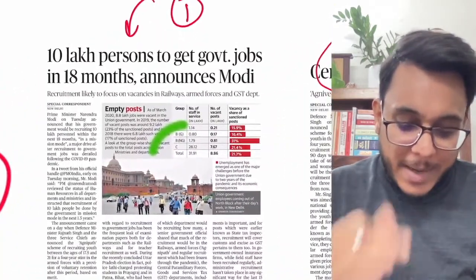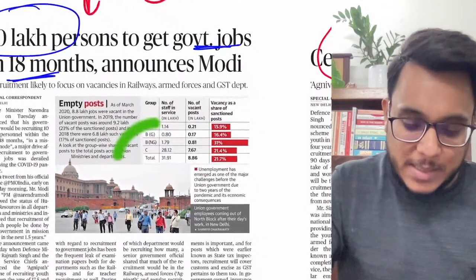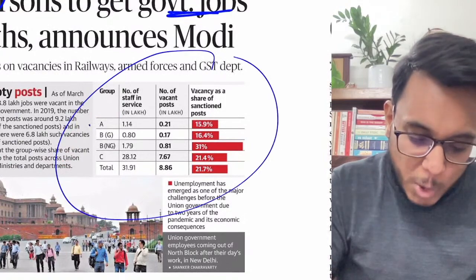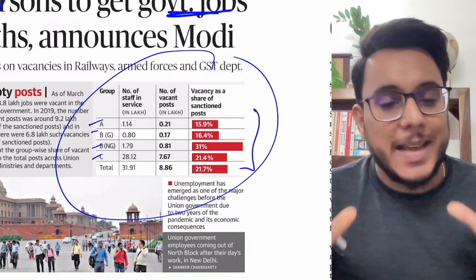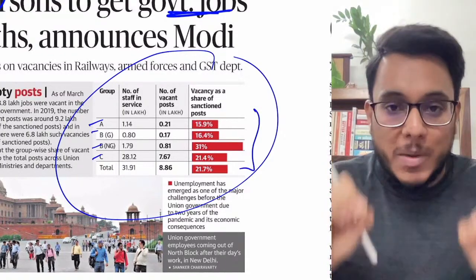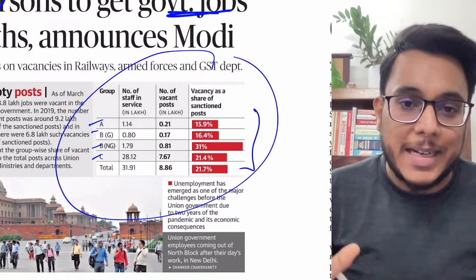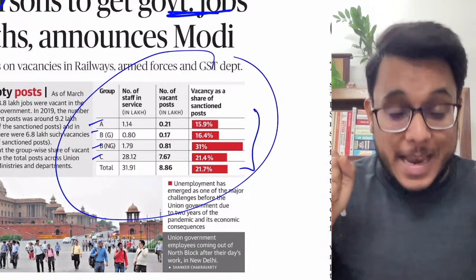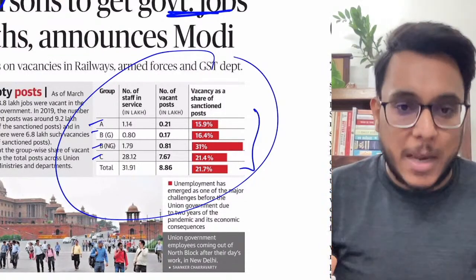The second way is that government has decided that 10 lakh persons will be given government jobs in the next 18 months. Here you can see the jobs being given in group A, group B, group C. Government has not announced exactly how many jobs will be given by which department or ministry, but they have given a tentative number. Moreover, you don't need to remember the number. In UPSC, you need to know about the themes; the numbers are not important.